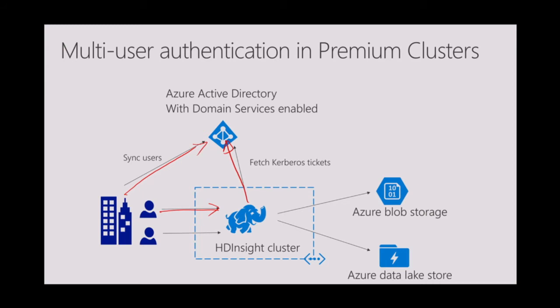Meanwhile, it will also fetch the data from Blob Store. It will execute the job and return the results to the customers. Now, with this setup, if any employee comes with their domain username and password, and as long as the domain services is enabled, we'll fetch the tickets, and multi-user authentication works on the premium clusters.